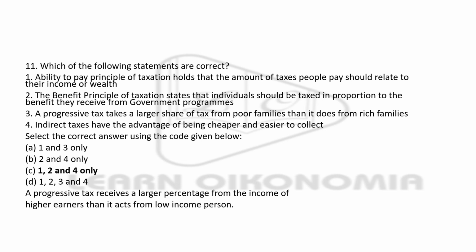Now, coming to the fourth sentence, indirect taxes have the advantage of being cheaper and easier to collect. That too is a right sentence. So the right answer here is option C, 1, 2, and 4. These sentences are right, whereas sentence 3 is wrong because the progressive tax definition is given incorrectly there. The progressive tax receives a larger percentage from the income of higher income earners than it does from the low income person.